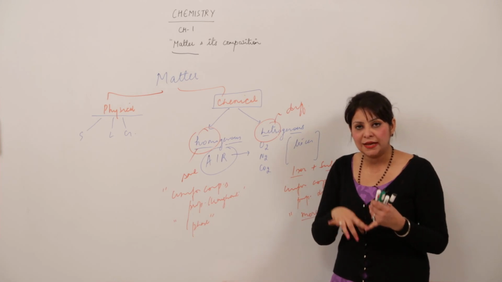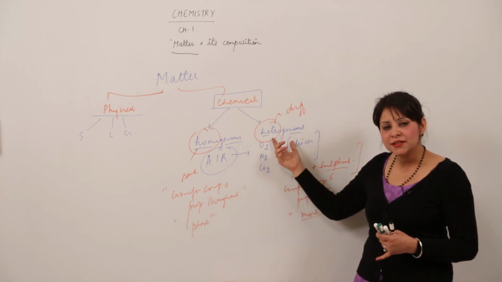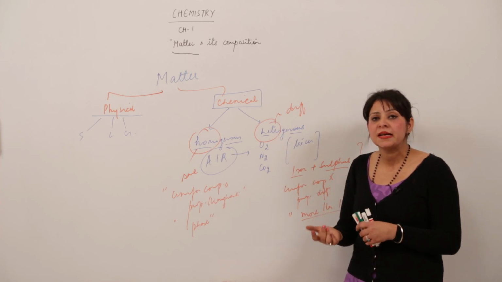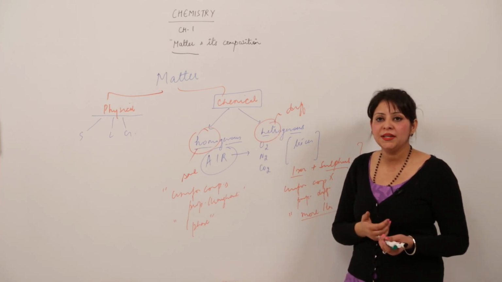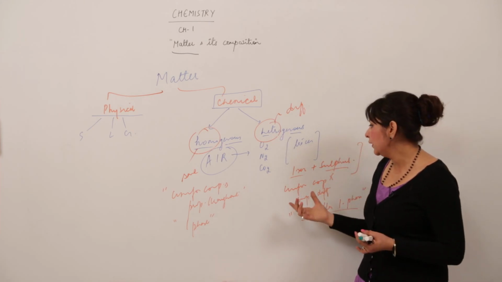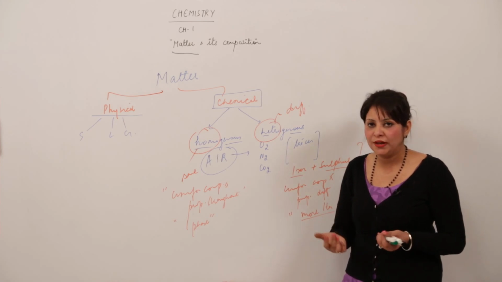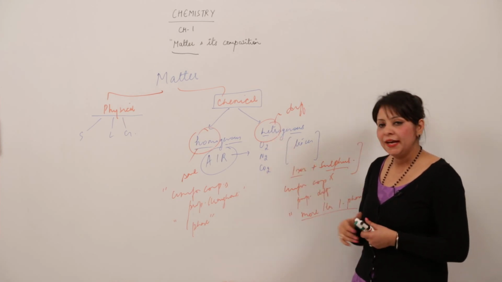You get to see sand also, you get to see water also. So that means it is heterogeneous, because water will show its own properties and sand will show its own properties. So the properties are not the same, the composition is not the same, and also you get to see more than one phase. So it is called heterogeneous.